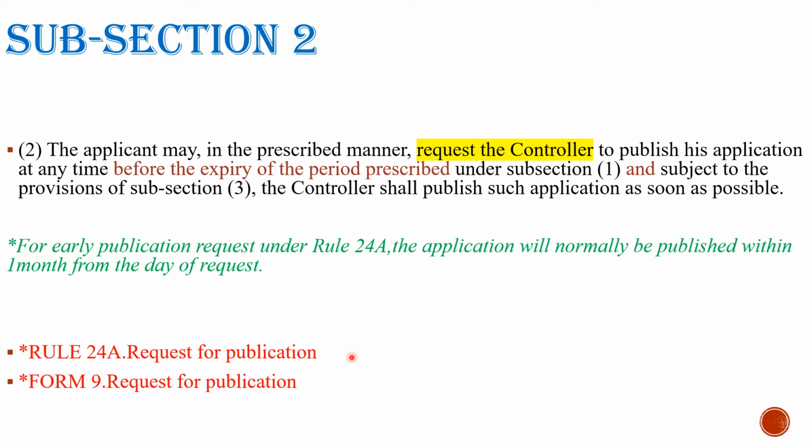Just remember here, for early publication request under Rule 24A, the application will normally be published within 1 month from the day of request. Just remember this. So this way, friends, subsection 2 is completed. Let us proceed to the next subsection.